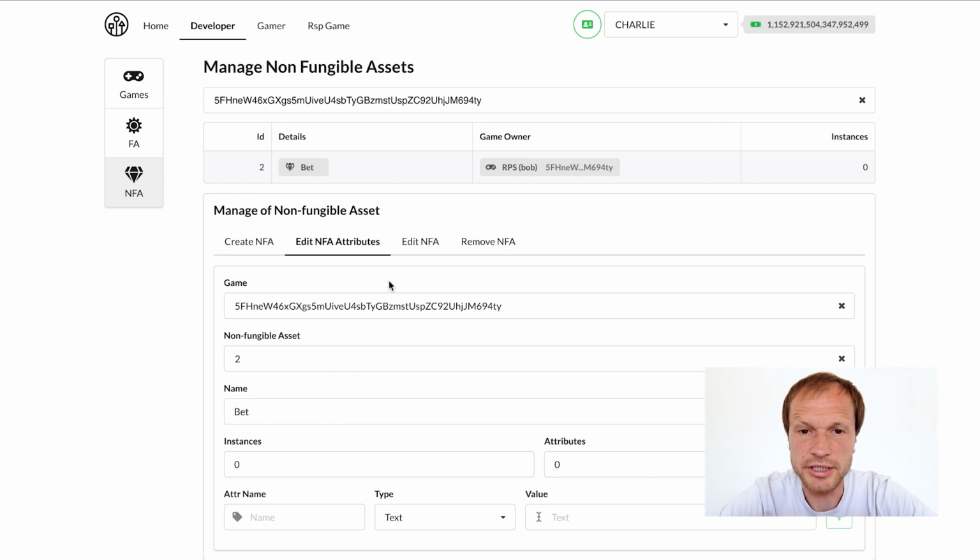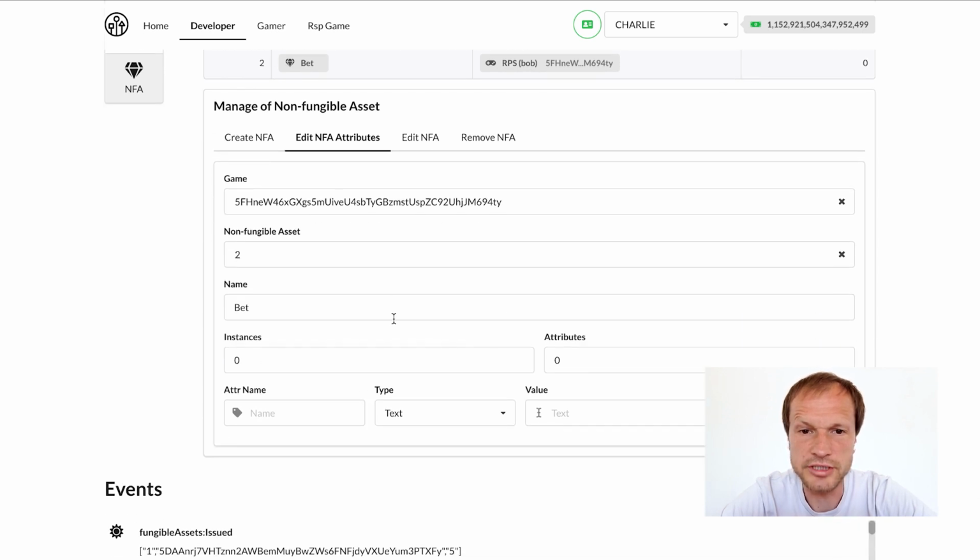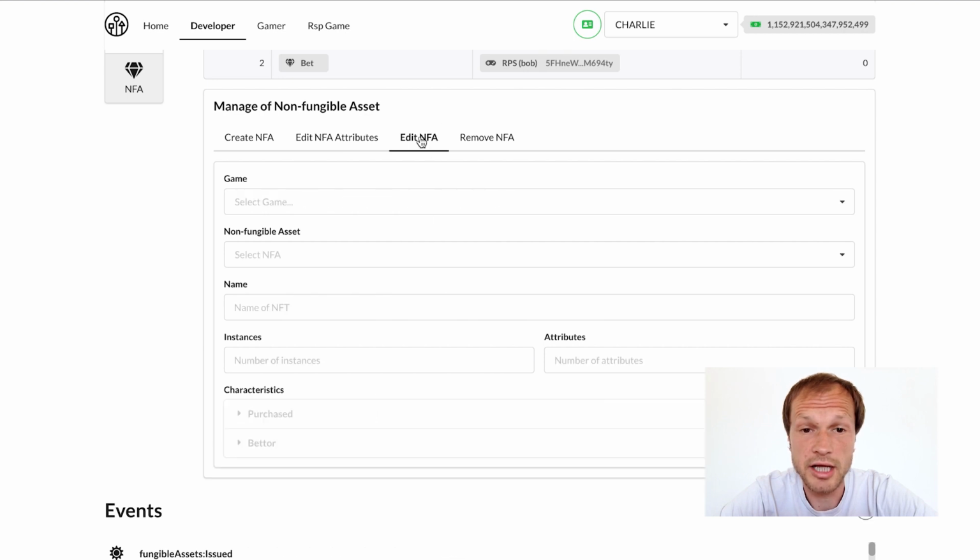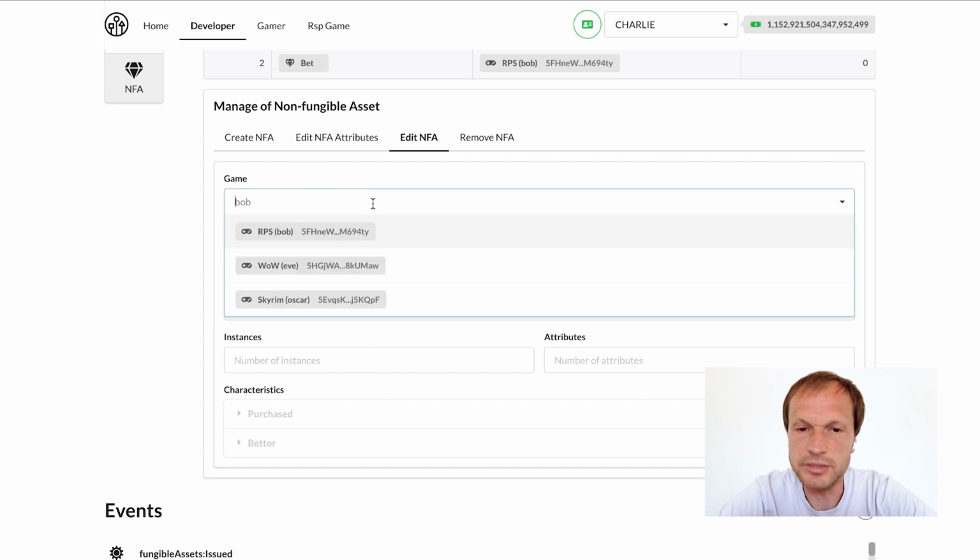Here we can add any attributes if needed, and all these attributes will be inherited by the NFA instance. For example, some visual properties like color or some quantitative properties, anything that can be needed for the game logic. For our case, it's not needed. And now we should configure the logic by which this NFA can be used.